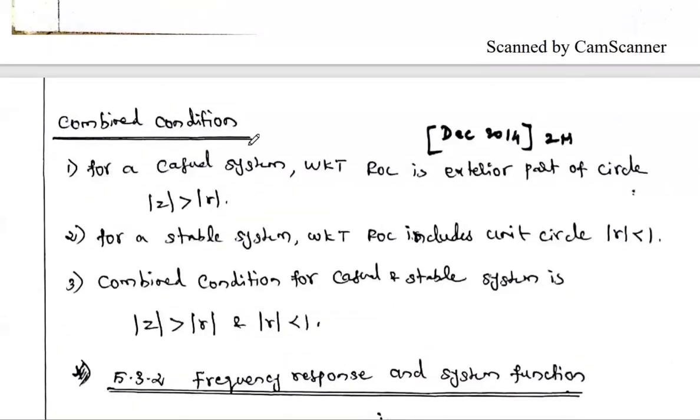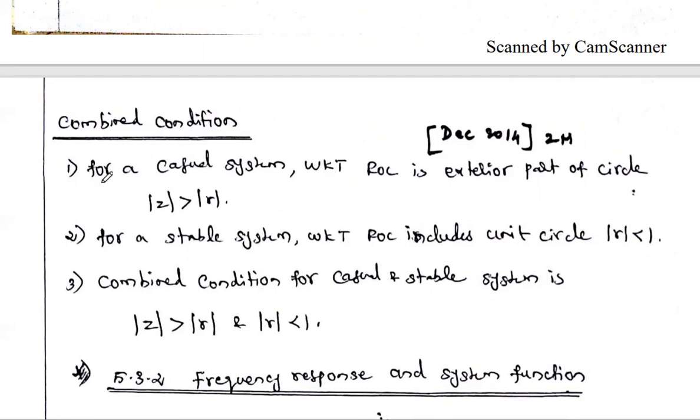Then this is the combined condition, to check that the discrete time system is both causal and stable. This is also one of the 2-mark questions, which you can see in December 2014. What is the condition for the discrete time system to be stable and causal, in terms of ROC?